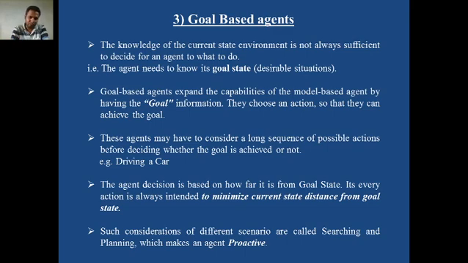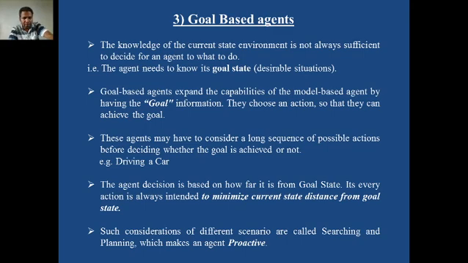So before reaching Pune, there are a number of states. You will reach Alefata, you will reach, for example, Manchar, you will reach Narayangaon, you will reach, suppose, Khed, Rajgurunagar. All these are the intermediate states before reaching the goal state, that is Pune. Okay, so this is the explanation of this third point.